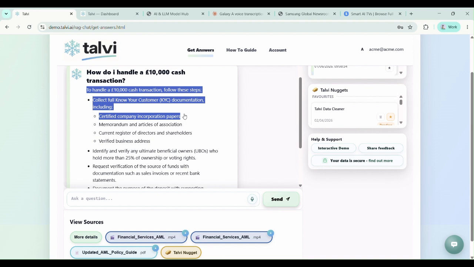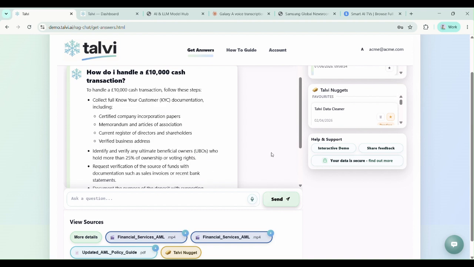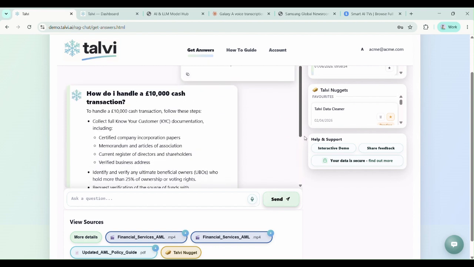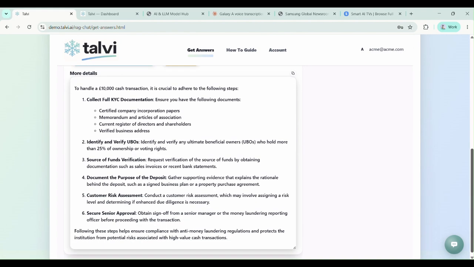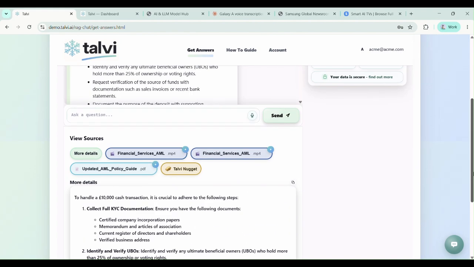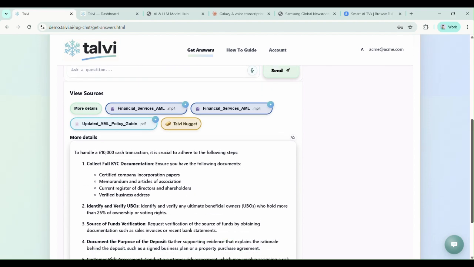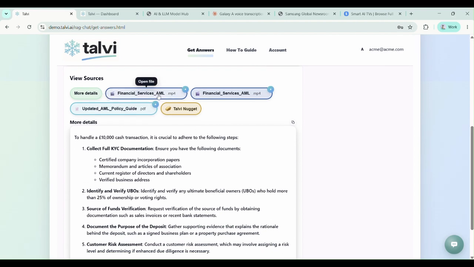To handle a £10,000 cash transaction, do these steps. And for the learner, they might think, oh yes, KYC documentation, fantastic, straight back to work, brilliant. But if they want a bit more reassurance, a bit more information, they can look at the more detailed tab down at the bottom here, and they can see the step-by-step procedures. But they're also shown the source files that Talvi used to generate the answers. So we're giving learners the context. These answers have come from your verified sources. They've got the confidence that these are 100% accurate and they're not hallucinations.